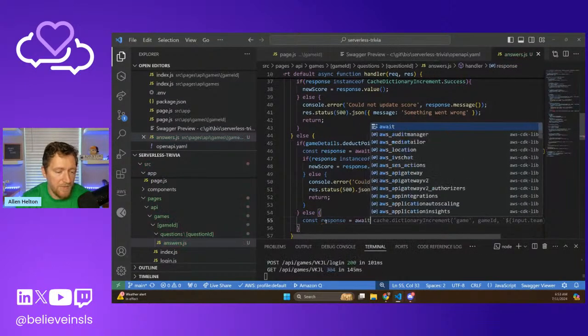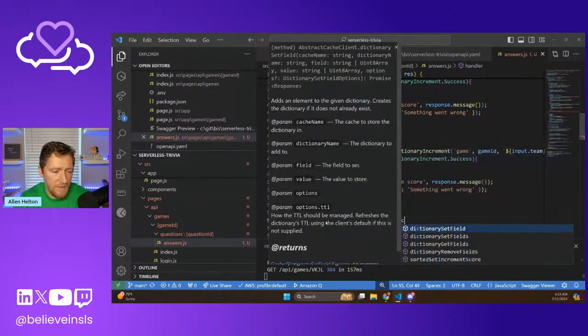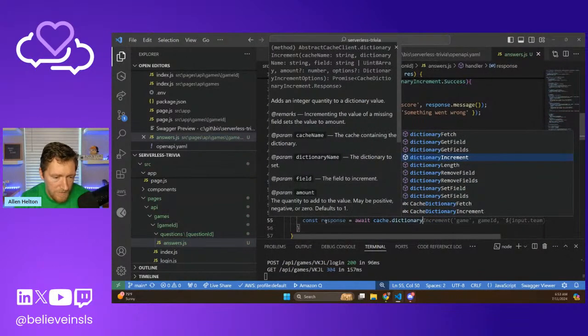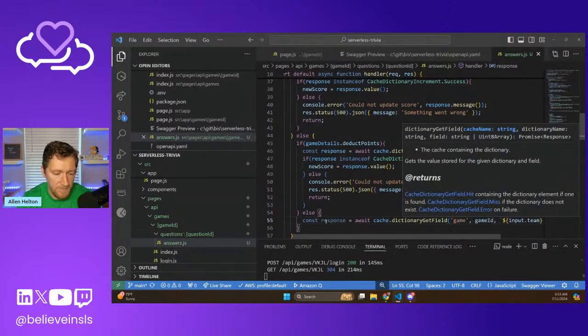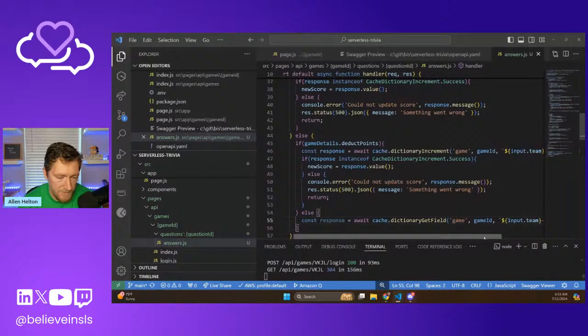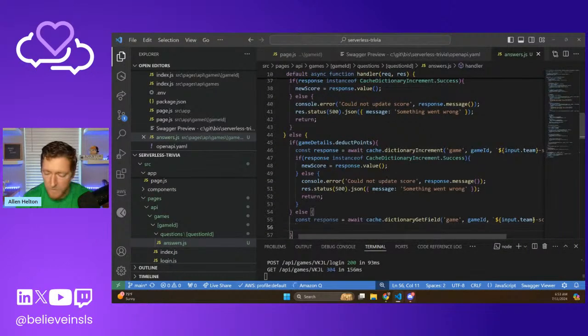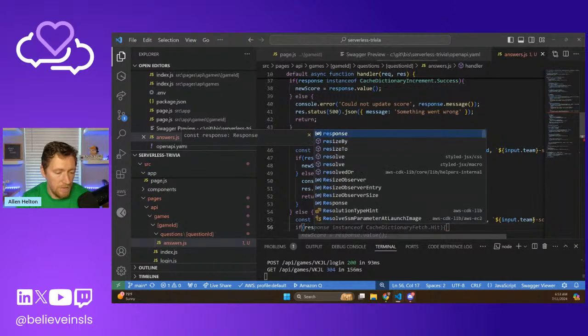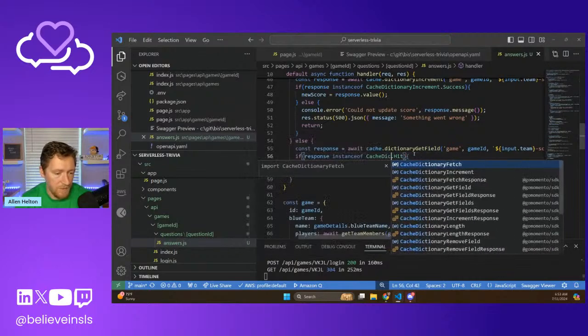What I really like about Momento's cache dictionaries is they're objects that are stored in a cache, but you can fetch individual fields instead of the entire object. Dictionary get field, game ID, input.team, score. Okay, cool. If this isn't right, cache.